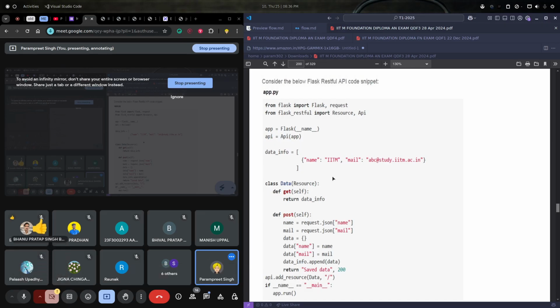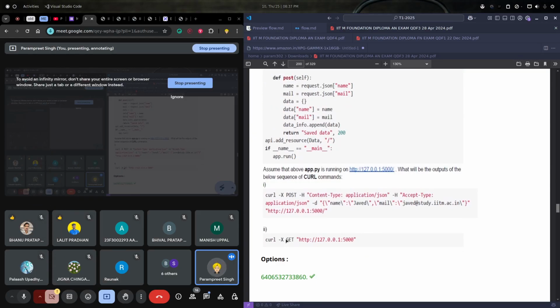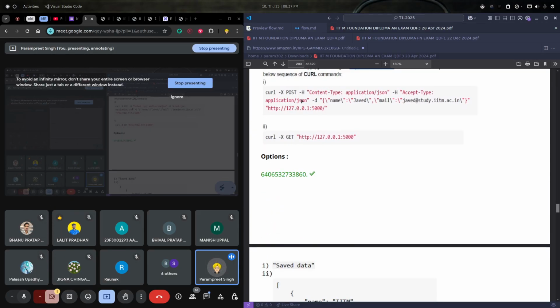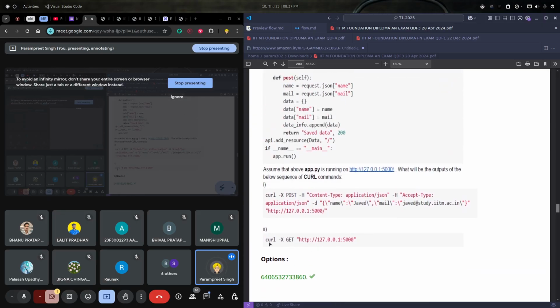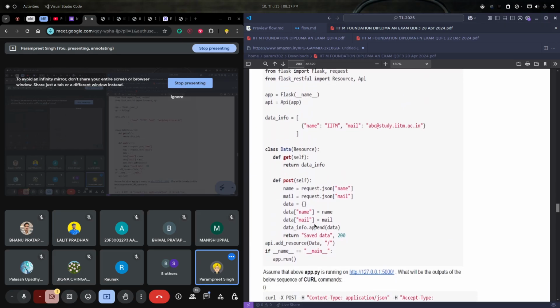Before the first one, ignore the first one for now, tell me about the second one. Ignore this curl -X, just see what we are doing here: we are calling this URL, requesting this URL with GET, we are creating a GET request. What output will we get? Anyone? This data info object. Yes, this data info object in JSON format.